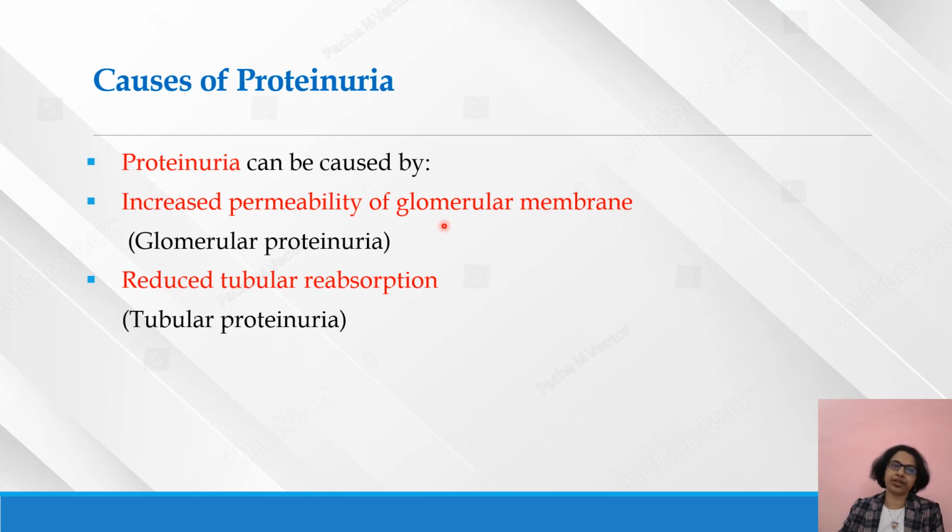Causes of proteinuria. It can be caused by increased permeability of the glomerular membrane. That is considered glomerular proteinuria. The second cause is reduced tubular reabsorption. That is considered tubular proteinuria.